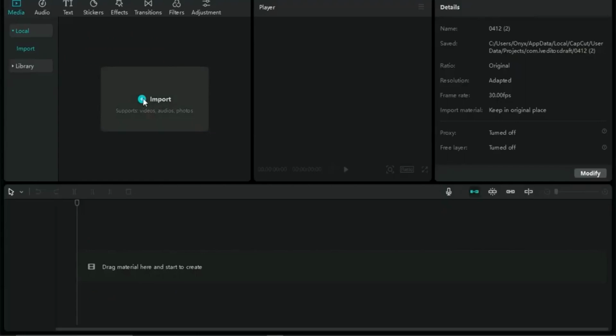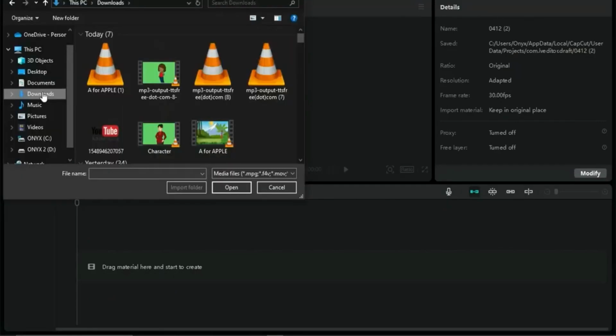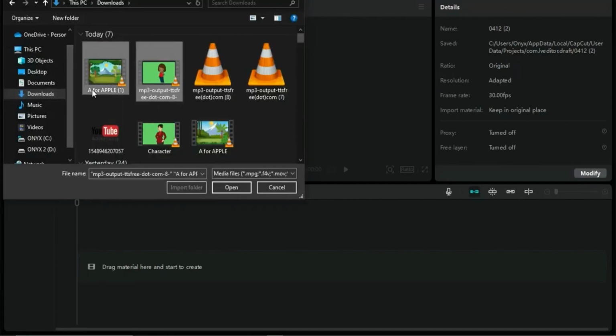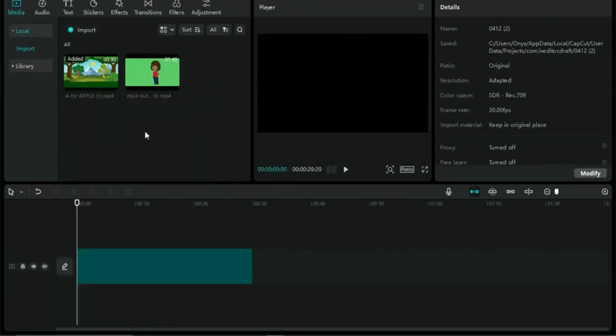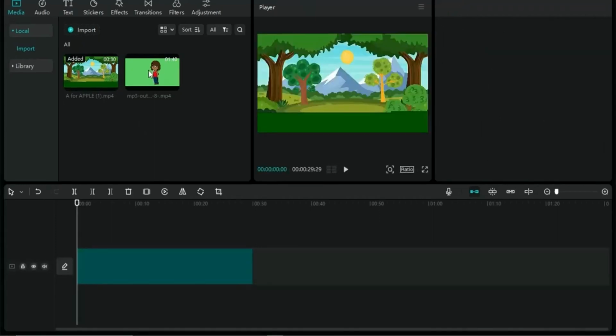Once you do that, you want to make sure you select the particular character which you just downloaded, and I'm just going to show you how to do that right now. You want to import the character video which you downloaded and merge both of them together. Once you import the character right here, you're going to also import the background and go on to merging both of them together right now.